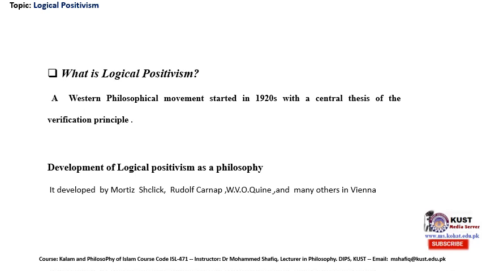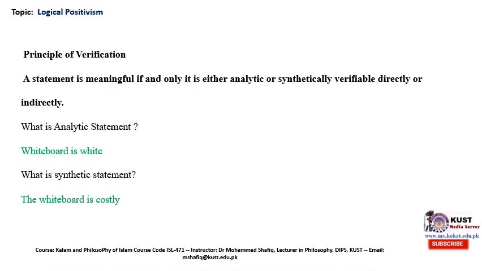That creates a kind of confusion. To get rid of that confusion, they tried their level best to create an artificial language. Up to some extent they were successful, because nowadays we have symbolic language. But it is not a complete language in which all our emotions can be expressed as well.